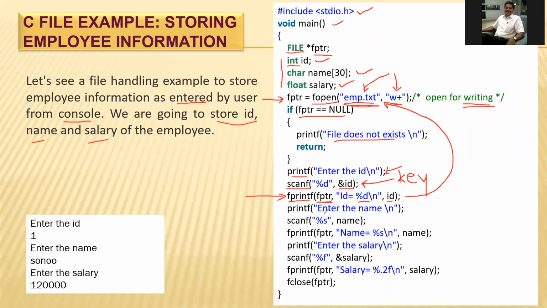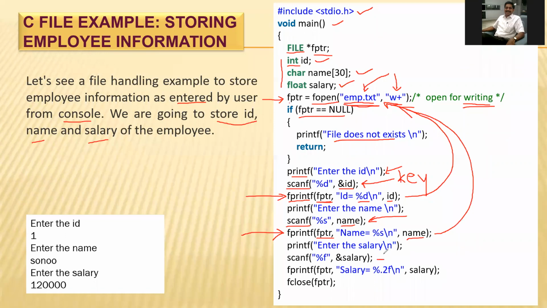Now the next value will be taken. Enter the name. So what is the name? Scanf will take the name, %s for name. The name is inputted from the keyboard, and this name will again be stored with fprintf to the file. Which file? fptr, that is the employee.txt, emp.txt. So this name of the employee will get stored to this file.